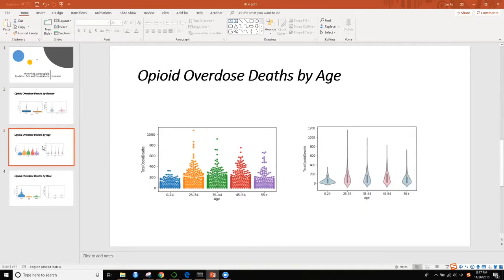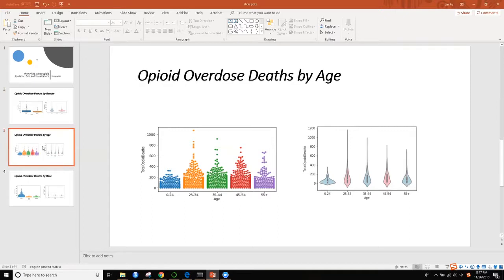The second one is the opioid overdose deaths by age. The figure shows the total number of overdose deaths by the different age groups from 2010 to 2016.